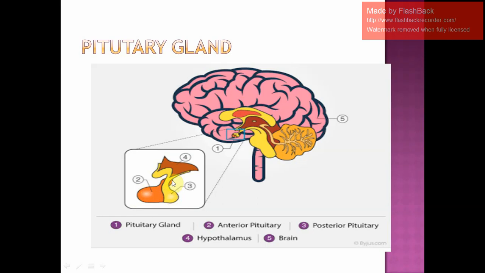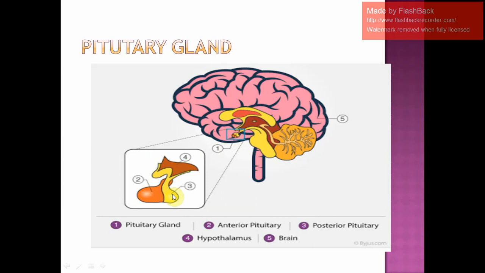The hypothalamus, just below the hypothalamus. So the hypothalamus is present somewhere out here. Okay, the number 4 you can see labeled out here as hypothalamus. And as a whole, if we look at number 1 out here, this particular cross section which is given as a whole, this entire thing is nothing but the pituitary gland.